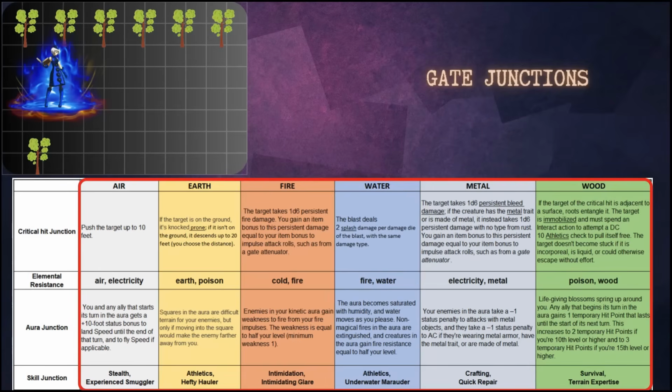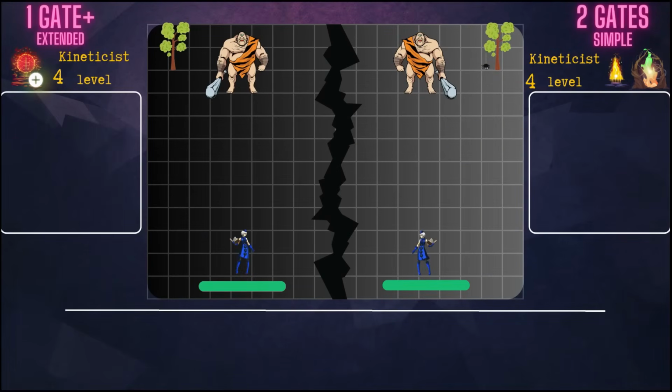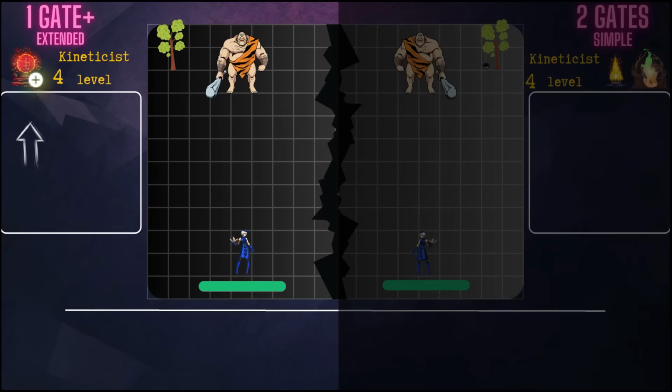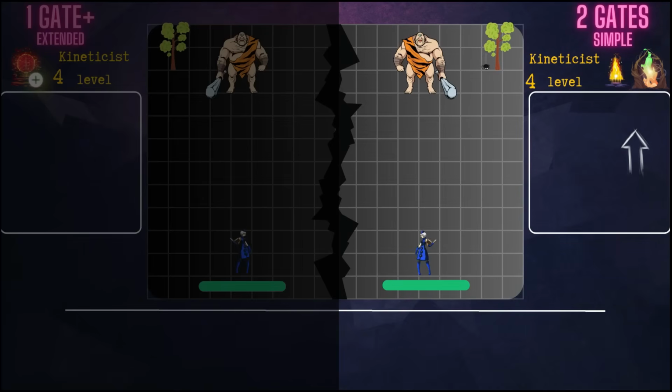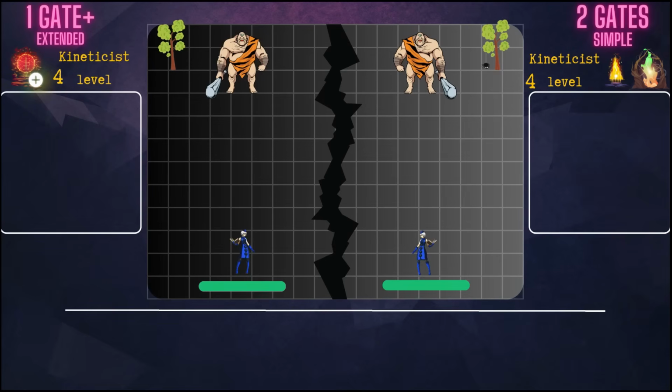Let's consolidate our new knowledge and look at the difference in combat between extended gates and regular gates. Let's imagine a situation where two kineticists in parallel universes meet an ogre. The kineticist on the left has an extended fire gate and got the impulse junction. The kineticist on the right did not extend the gate but opened simple gates, fire and wood. Both kineticists are level 4 and have the same set of fire impulses for clarity.